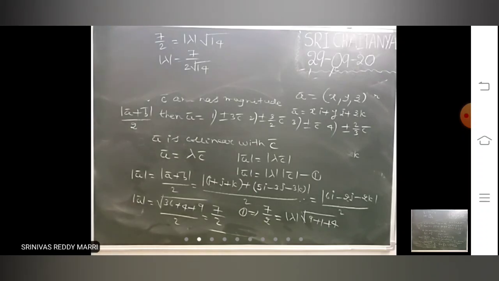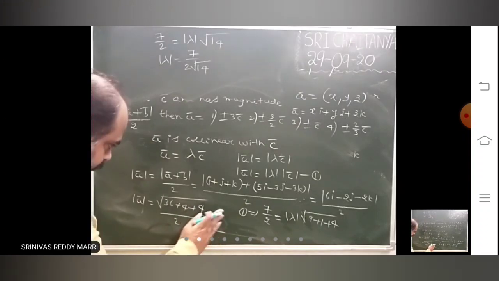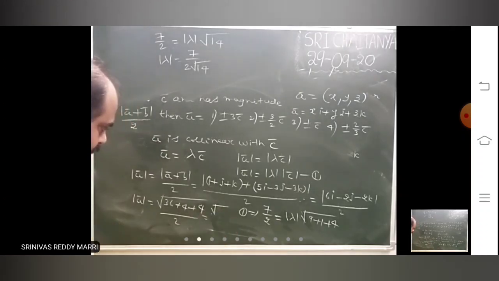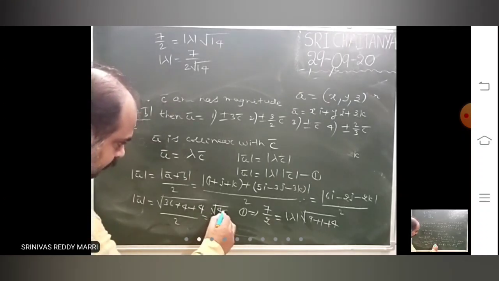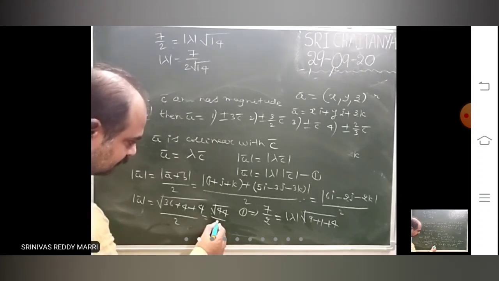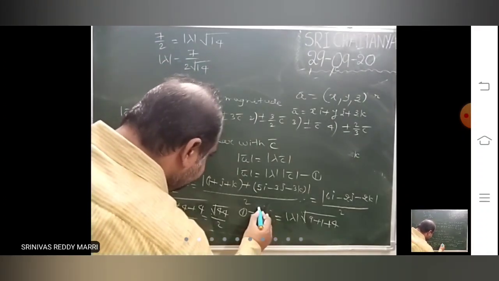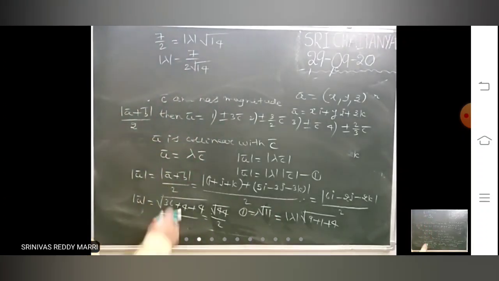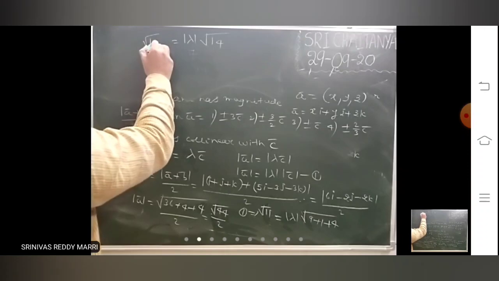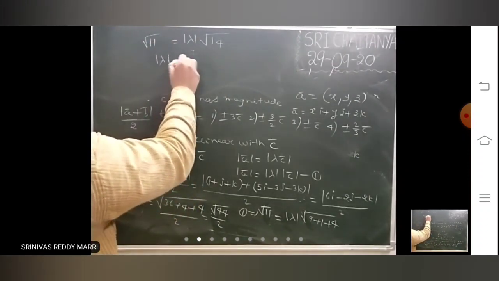Where is the mistake? Wait a minute. 4. Root of 44. 44 by 2 and root 11. Okay. Root 11. So modulus lambda.